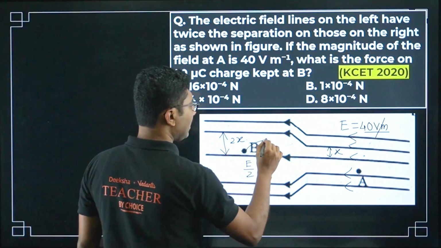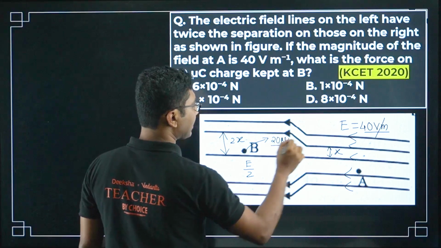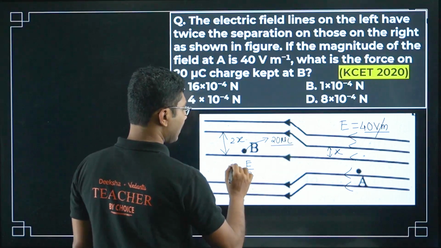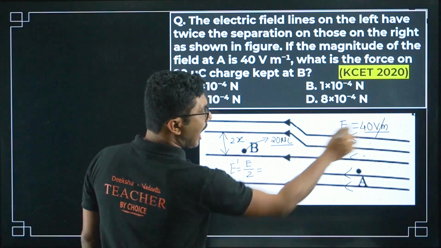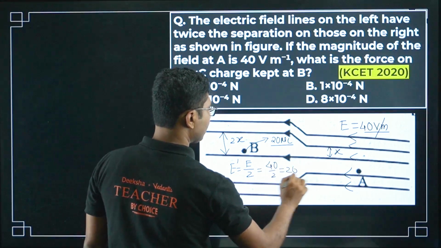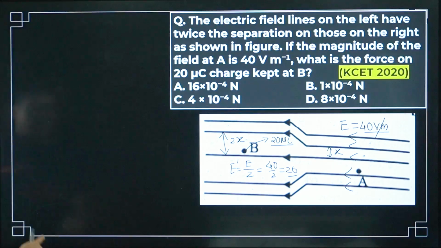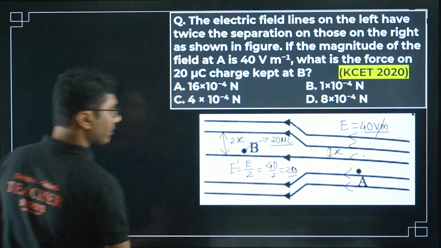So what will be the force on the 20 microcoulomb charge kept at B? So what is the electric field? What is the electric field here? The electric field here will be half of that, that is 40 by 2, that is 20. So this is the electric field at B.